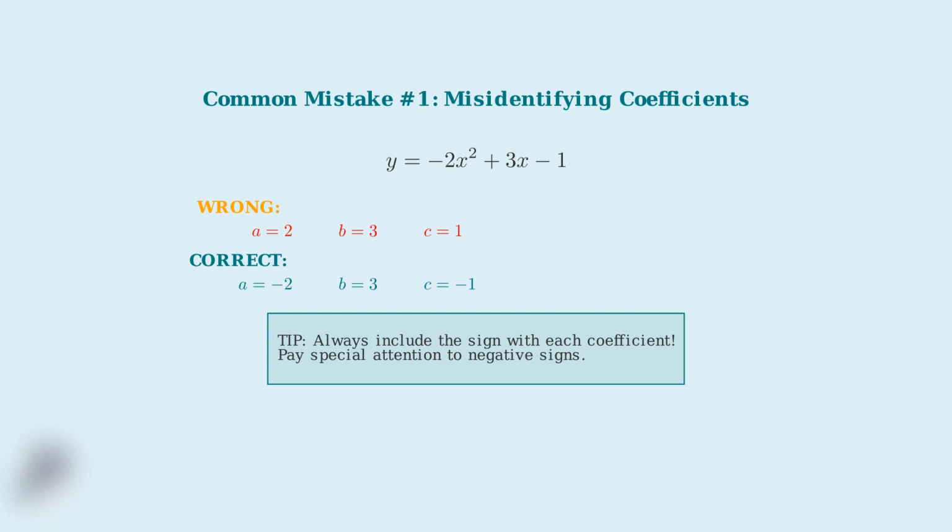For example, in the equation y equals negative 2x squared plus 3x minus 1, the correct values are a equals negative 2, b equals 3, and c equals negative 1. Notice how the negative signs are part of the coefficients themselves. The second major mistake involves the vertex formula itself. Remember that the x-coordinate of the vertex is h equals negative b divided by 2a. The negative sign is crucial and is often forgotten.